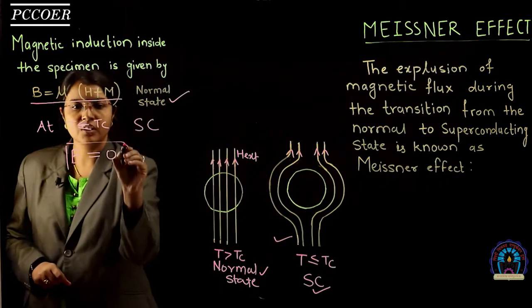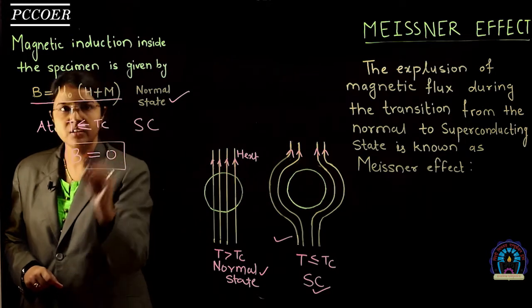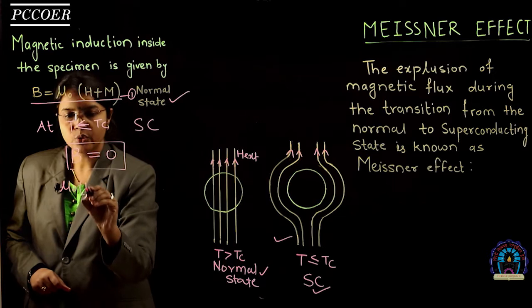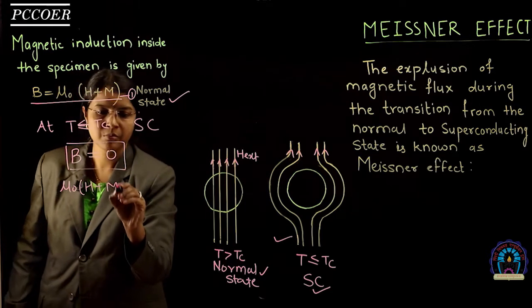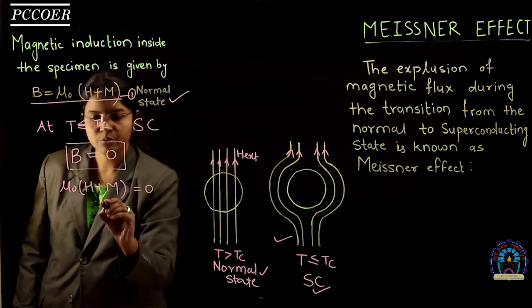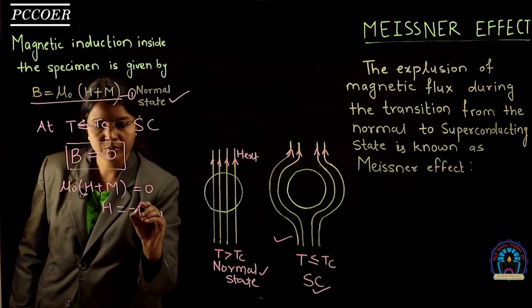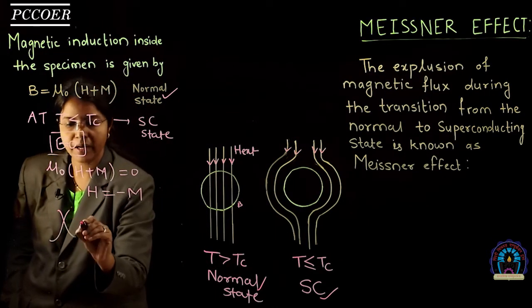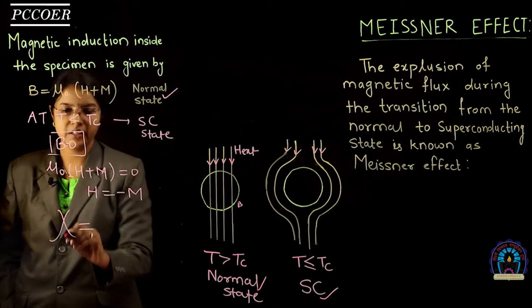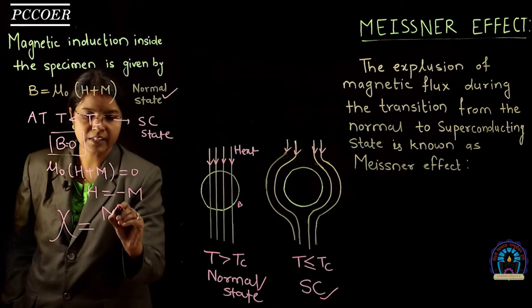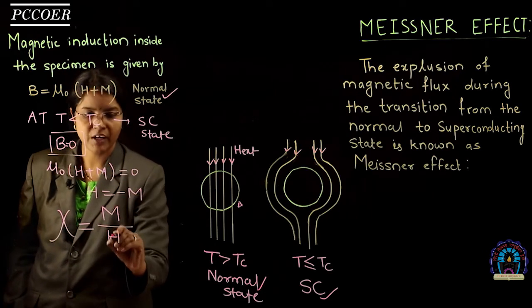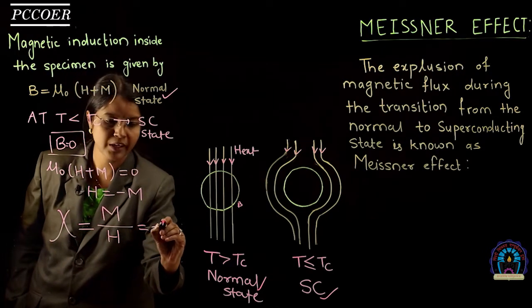So, B equal to 0, substitute in equation 1. So, we get mu 0 (H plus M) is equal to 0, H is equal to minus M. Then we have a standard formula, magnetic susceptibility of the material Xi is equal to magnetization divided by the external magnetic field. When you substitute the value here, we get the value minus 1.